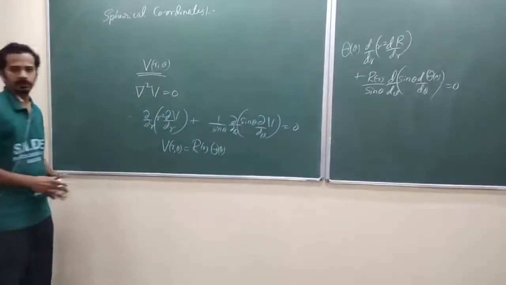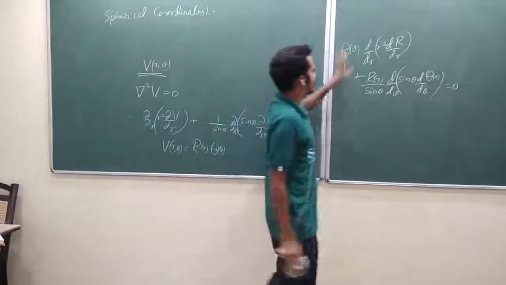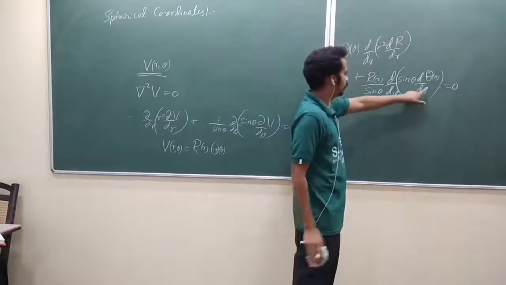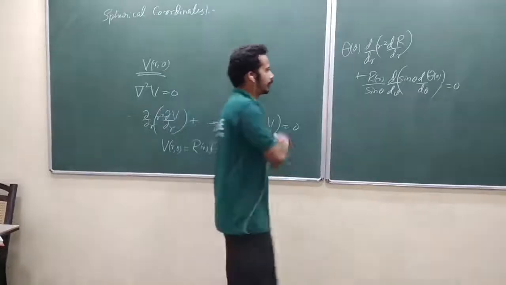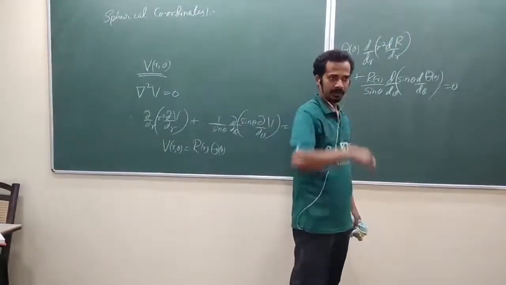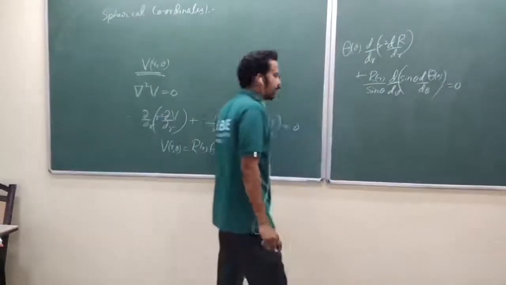Isn't it? When you put v equal to r into theta, that theta part will come out. Here, derivative with respect to theta, the radial part will come out. Okay. So now what is the next step? Divide the whole thing by R(r) Θ(θ). So R into Θ. Am I right?